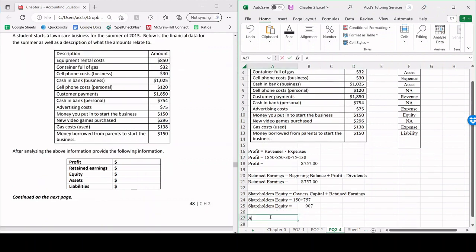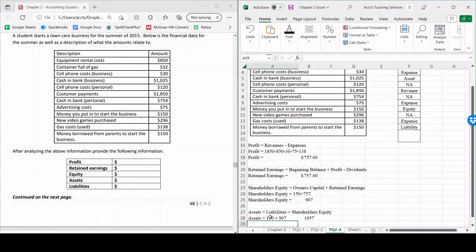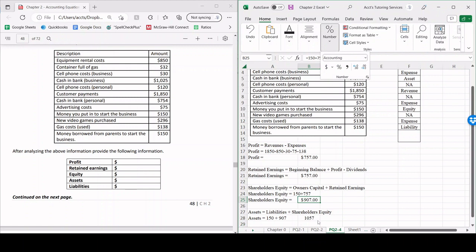So now assets, we're going to calculate this by the main accounting equation, liabilities plus shareholders' equity. We only have one liability, which we said was money borrowed from the parents, 150 plus 907. So 150 plus 907 gives us 1,057.